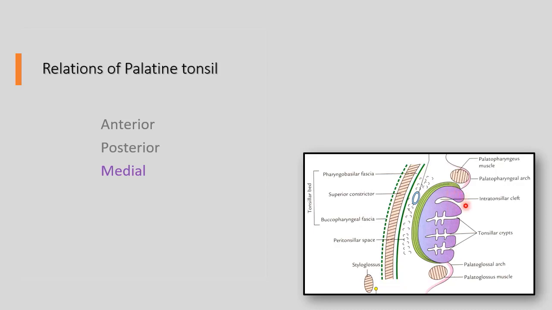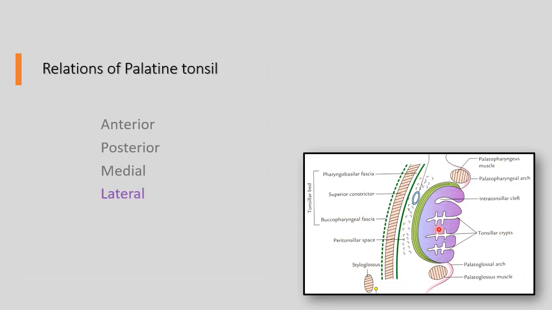It has nearly 12 to 14 crypts like this, which are extending into the mass of the palatine tonsil. So this will increase the surface area of palatine tonsil. The surface is lined by stratified squamous non-keratinized epithelium, just like oral cavity.